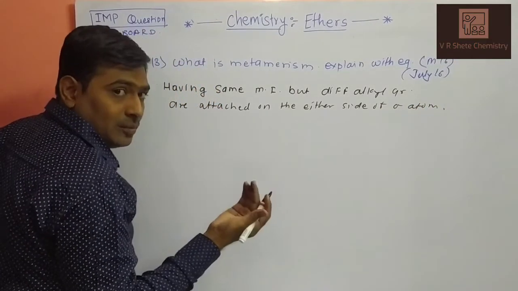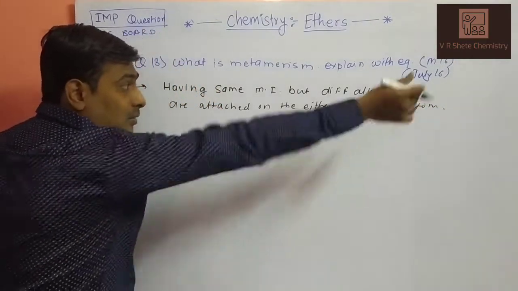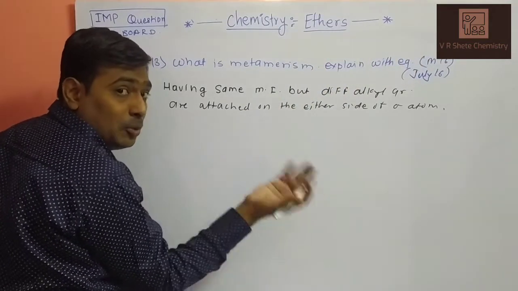So it may be chain isomerism, functional isomerism, or position isomerism.